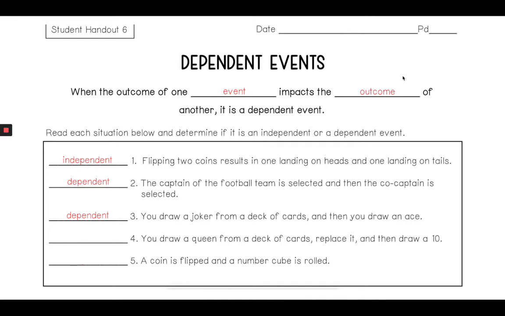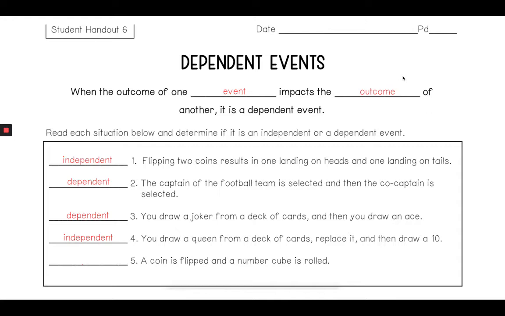You draw a queen from a deck of cards, replace it, then draw a 10. Now that one is going to be independent, and the key word there is replace it. That tells us that the 52 cards is always going to be 52 cards no matter what. So if you have a card, you draw it, you put that card back in the deck, you shuffle it, draw again, you're going to have the same chance of drawing a queen as you will a 10, which makes it independent.